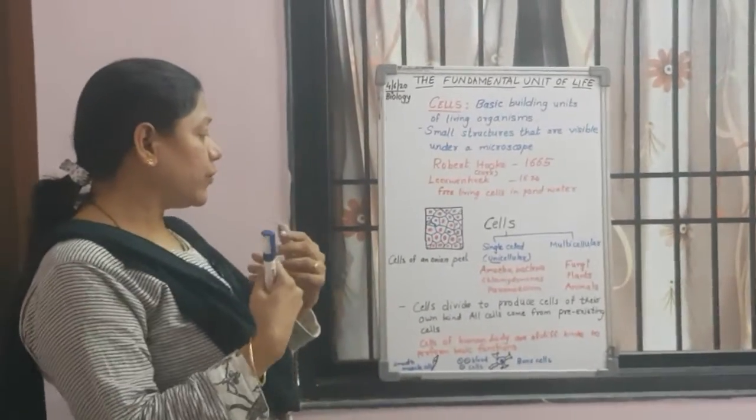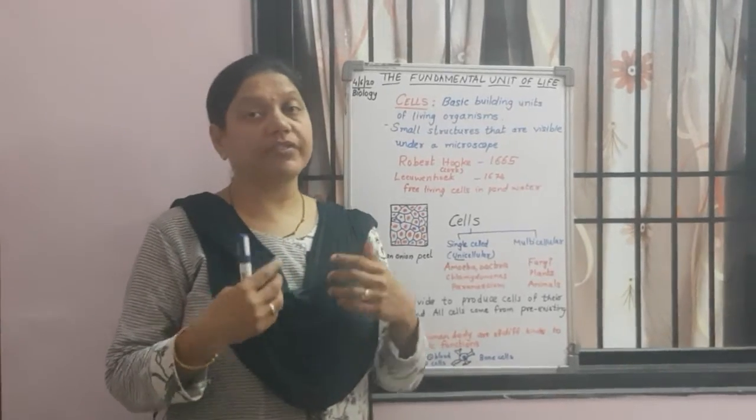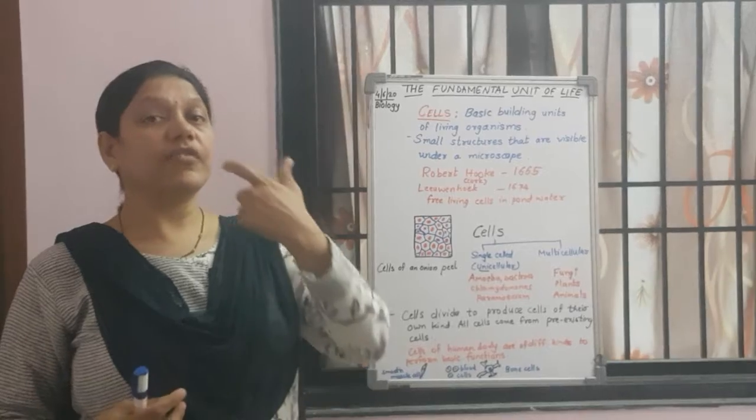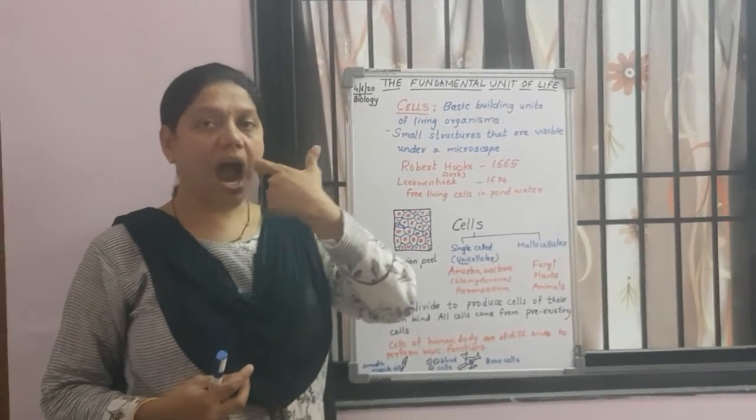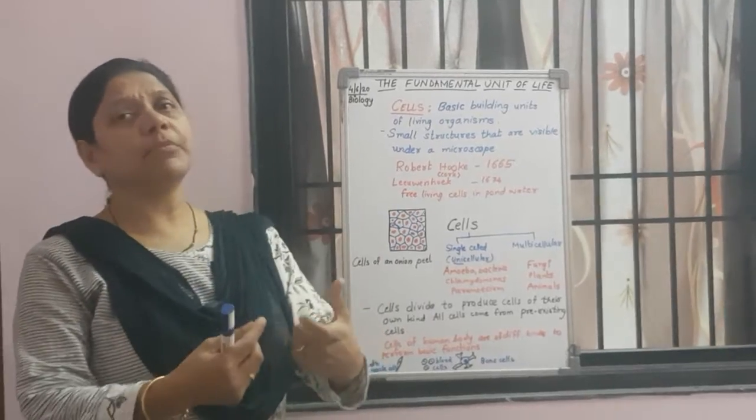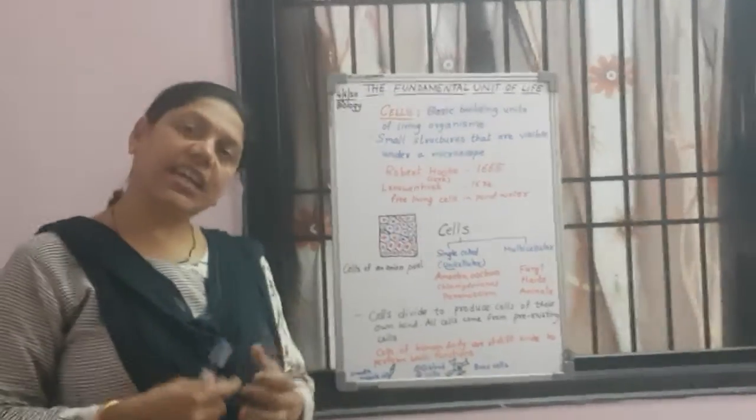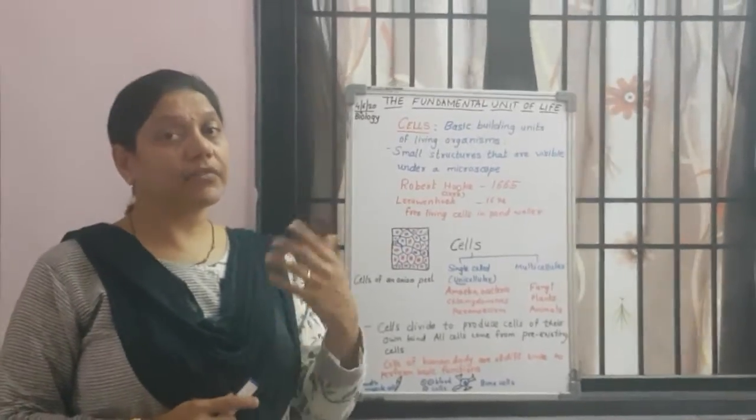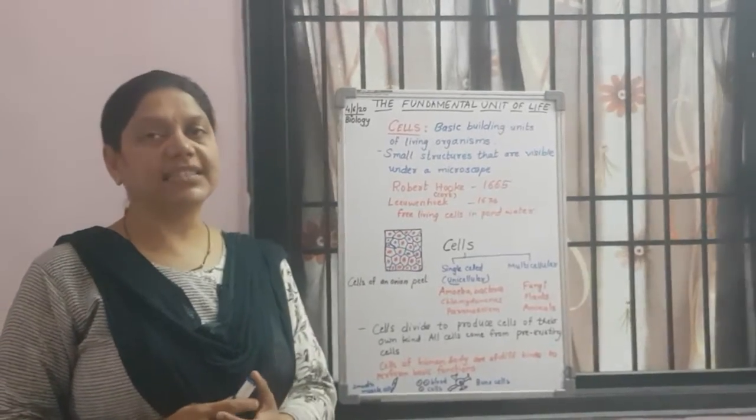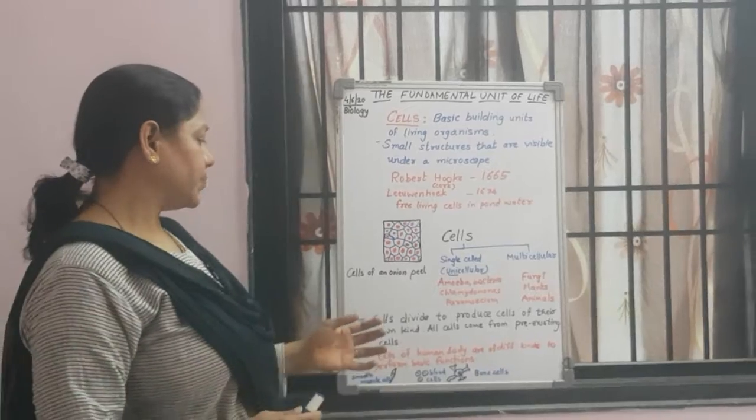Now, when we want to see our own cells under the microscope, we can scrape cells from the cheek, and then when we mount it on the slide, we can see our cheek cells, and we will be able to observe them under the microscope.